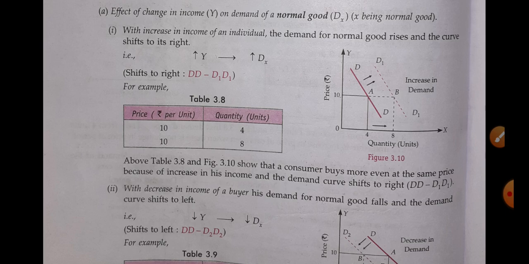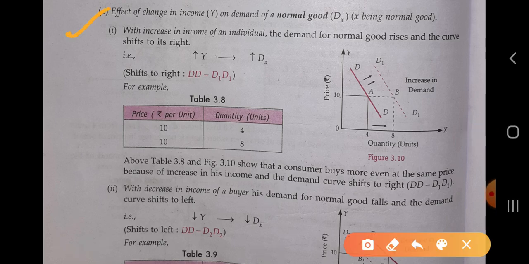So now in today's class we have to study the effect of the change in the income of the consumer, whenever the income of the consumer increases, as well as whenever the income of the consumer decreases. So the first condition is here, A. We are studying the factors determining the individual demand, in which we have studied how the income of the consumer is affecting the individual demand.